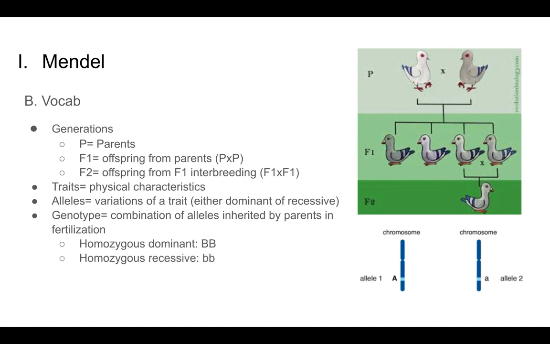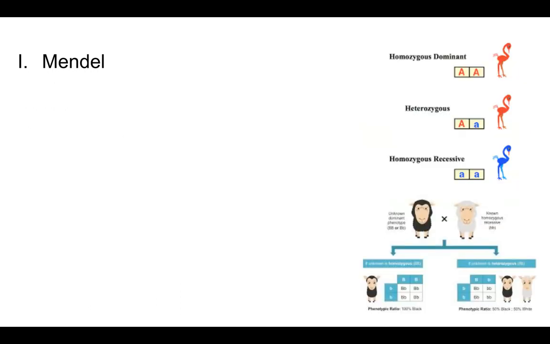If they have two recessive alleles, one from mom and one from dad, one from the sperm, one from the egg, then they are considered homozygous recessive. And if they end up with one of each, maybe a dominant allele came from dad in the sperm and a recessive allele came from mom in the egg, they are considered a heterozygote or a heterozygous genotype. So genotypes are the combination of alleles that have been inherited from parents.